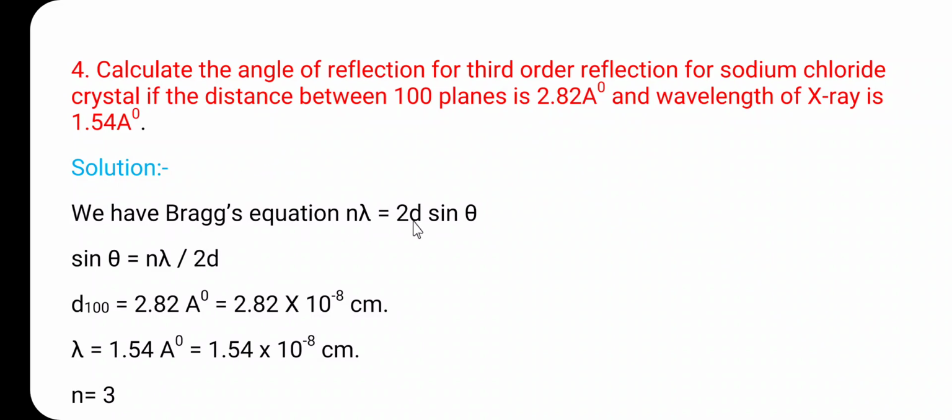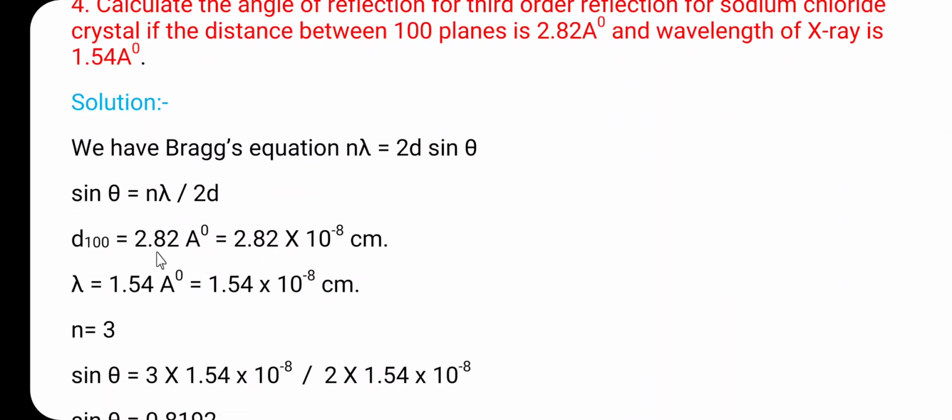So here the Bragg's equation is n lambda is equal to 2d sin theta. The given data, as per this Bragg's equation, can be rearranged: sin theta is equal to n lambda divided by twice d. So here d100 is given. It is 2.82 angstrom. That means 2.82 into 10 raised to minus 8 centimeter.